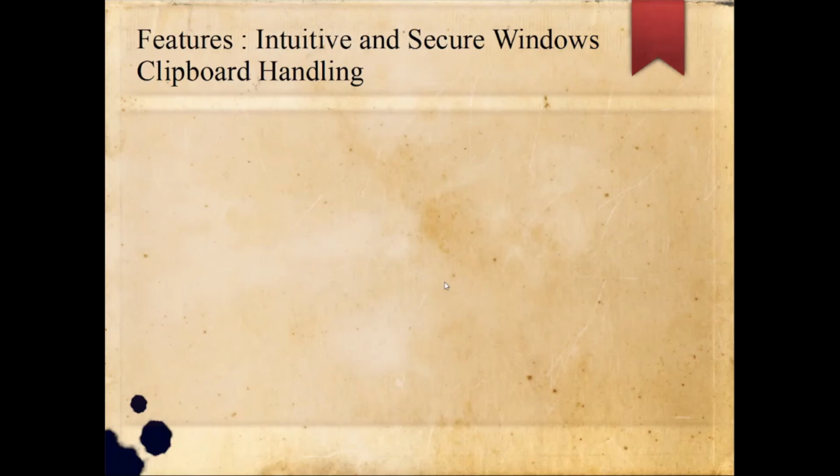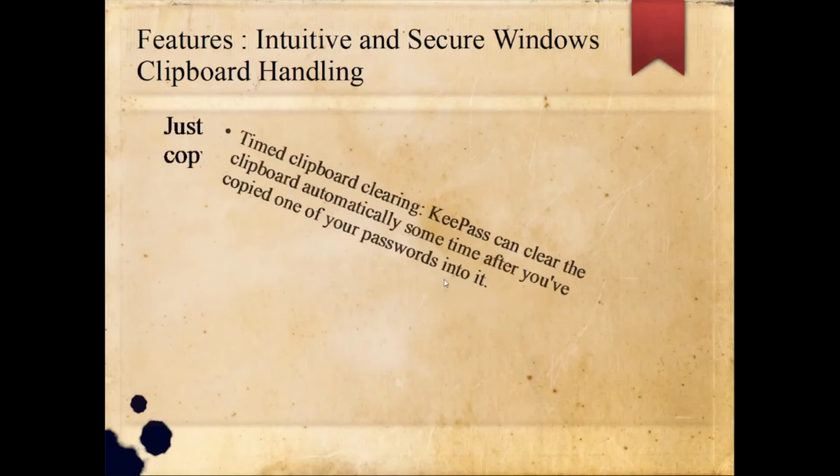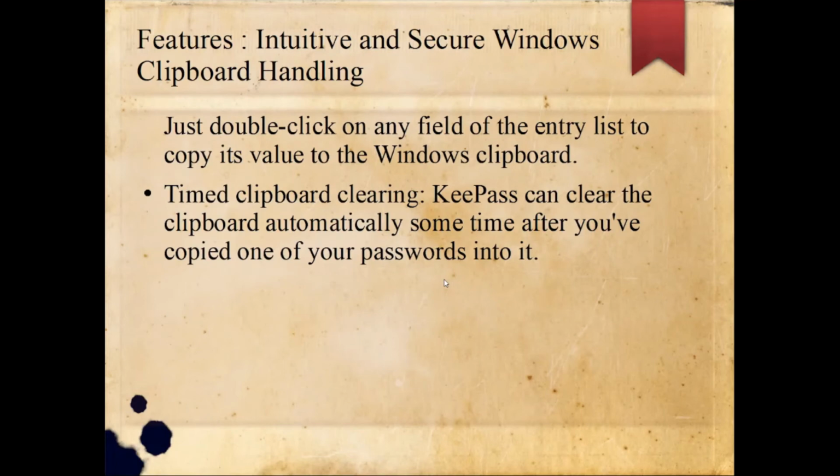Features of intuitive and secure Windows clipboard handling. Just double click on any field of the entry list to copy its value to the Windows clipboard. Timed clipboard clearing: KeePass can clear the clipboard automatically some time after you have copied your passwords onto it.